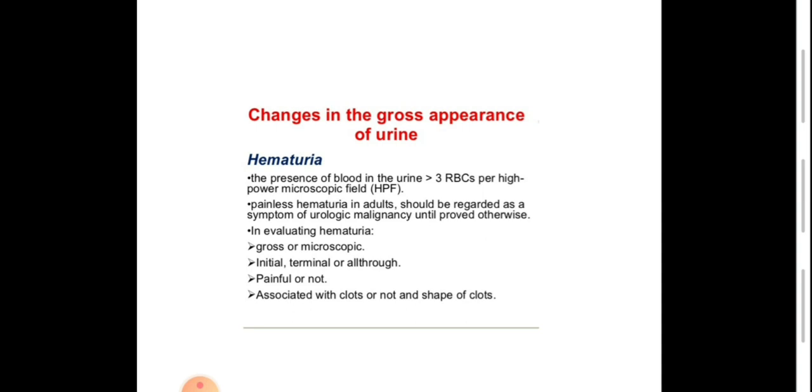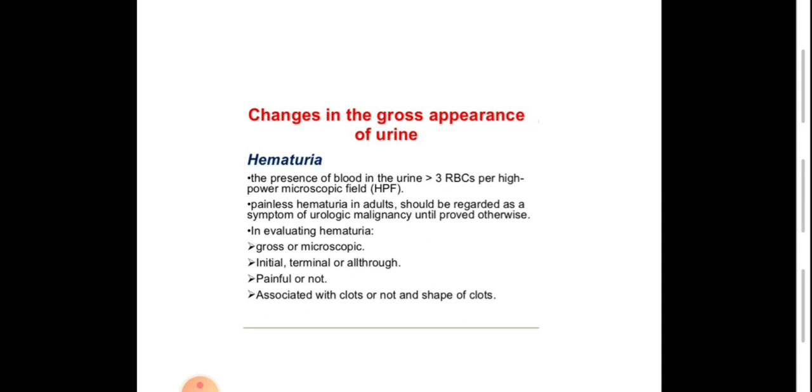Associated with a clot or not, and the shape of the clot. Most importantly, ask the patient if there is passage of a solid clot with the urine, and if it is present, it means a massive, profuse hematuria, and usually occurs in malignancy or after trauma.